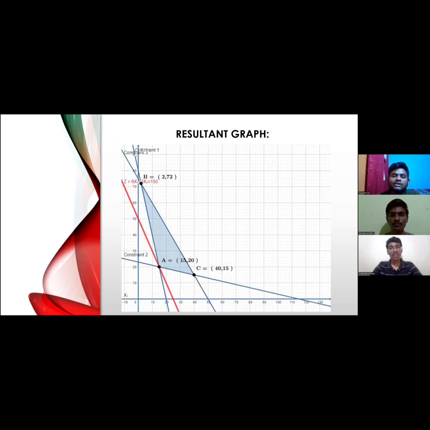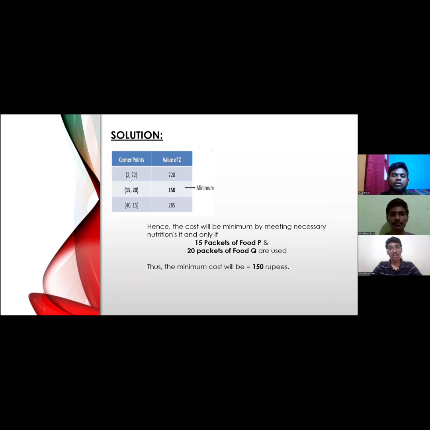You can see here constraint number 1 is plotted here, constraint number 2 is plotted here, and constraint number 3 is plotted here. The feasible region that we have obtained is this. Let me talk about the corner points that we have obtained: A, B, C. A is the coordinate (15, 20), B is (2, 72), and C is (40, 15). From these we derive the optimal solution. These are all the corner points: (2, 72), (15, 20), (40, 15).